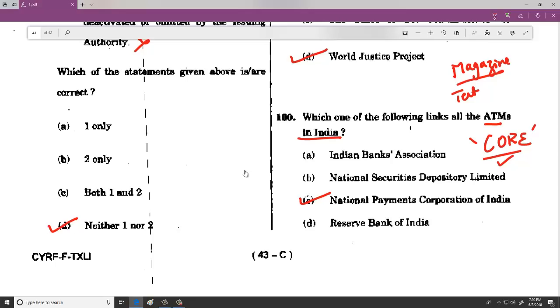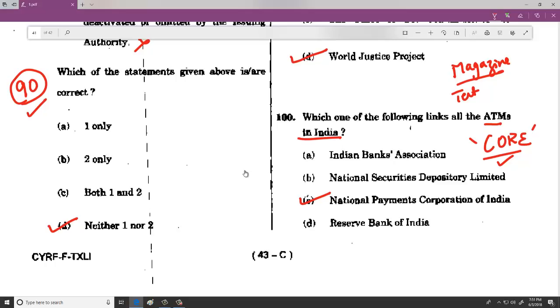We know that the paper is really difficult, so most of the students whom we are talking have not really done well. Given the difficulty and the number of seats, if the number of seats were more, we could have easily told that 85 to 90 is the cutoff, but as the number of seats are also less, so anyone who is above 90 can be sure in general merit that you will be clearing, provided CSAT you have done well.